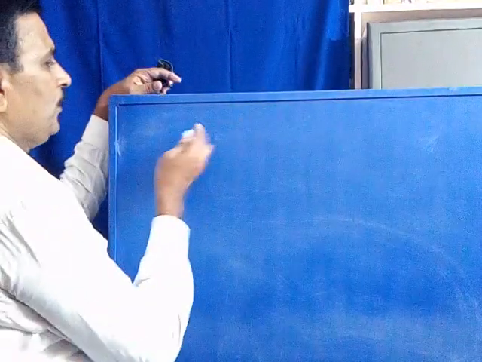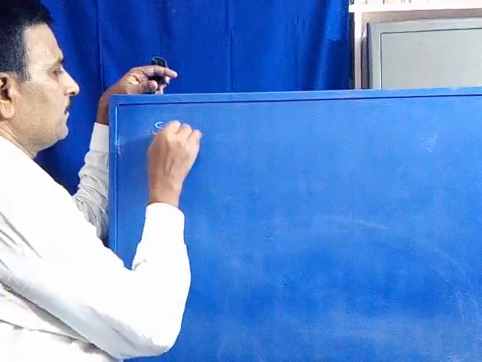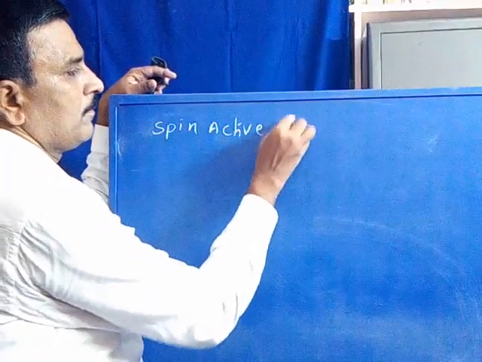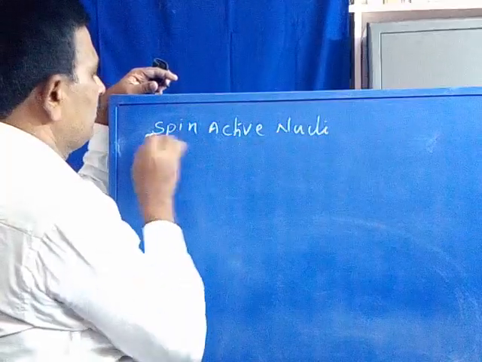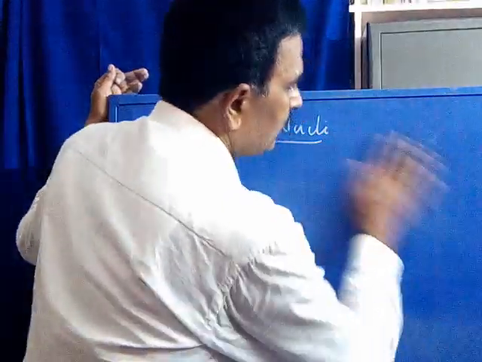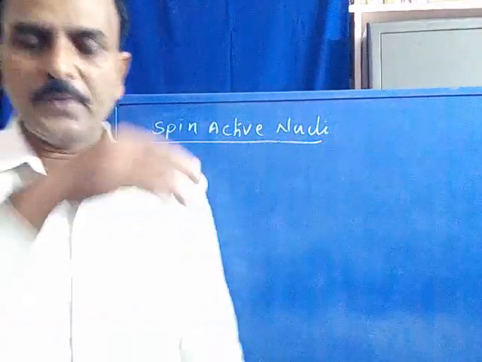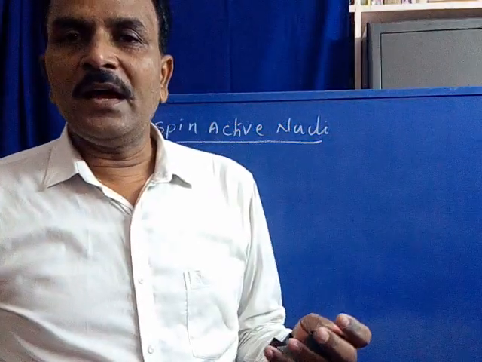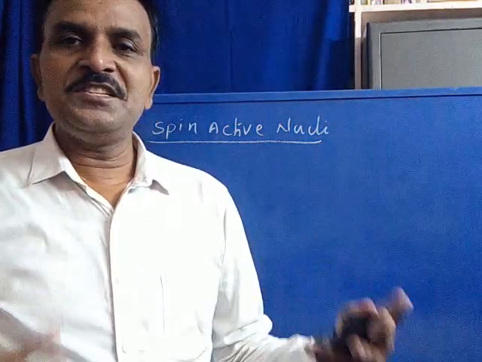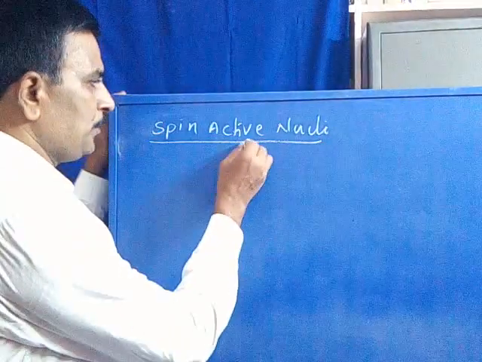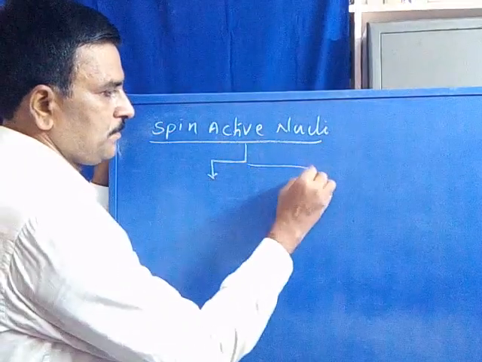First, spin active nuclei. Now, the nucleus of an atom consists of neutrons and protons.